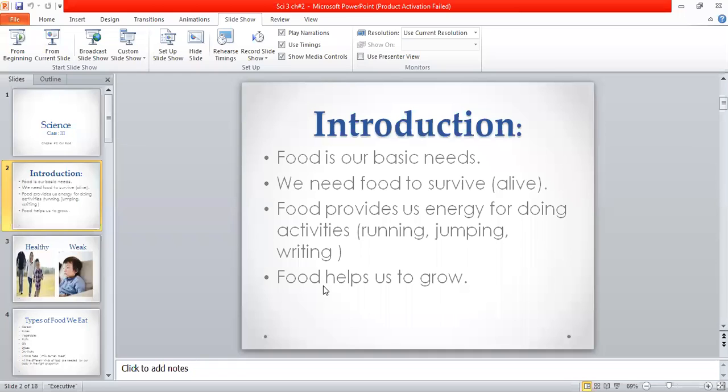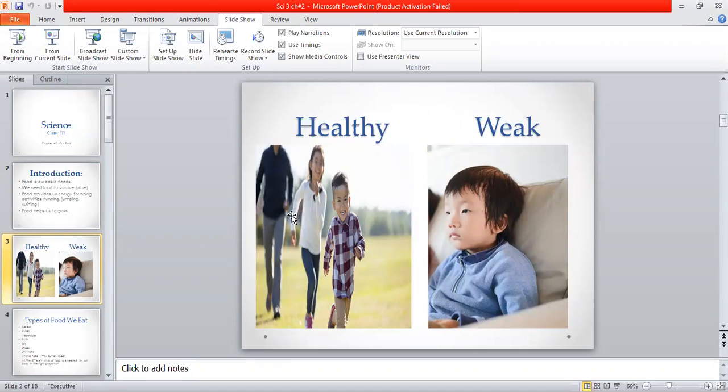So what will happen if you do not eat food? Here are two different pictures. In the first picture, you have seen a healthy child, and in the second picture, you have seen a weak child. If you do not eat proper food, you will become weak, and you will not do the physical activities like previously we have discussed, running, jumping, writing, and other activities properly.